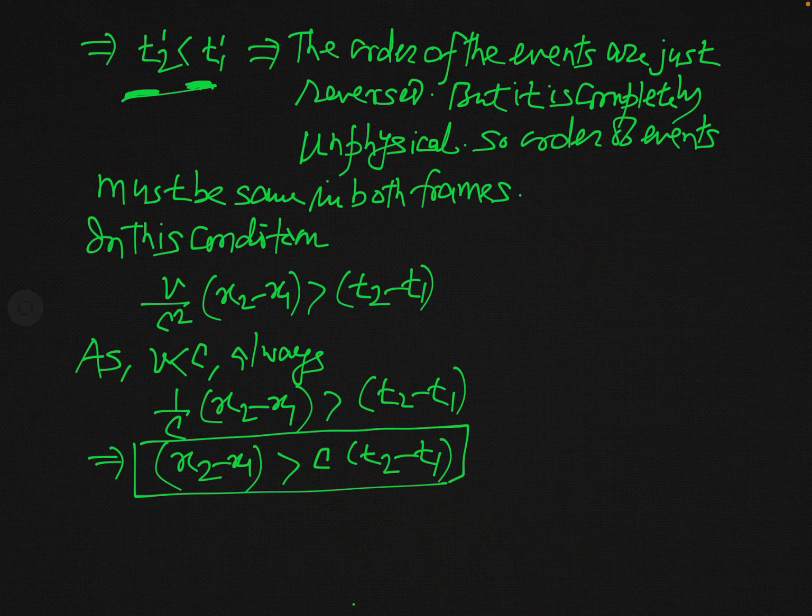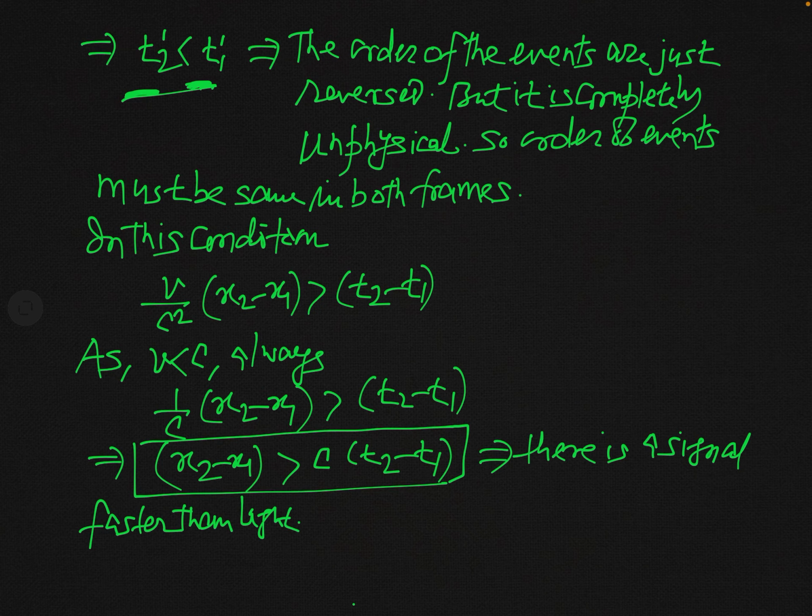And here the distance x2 minus x1 is greater than the distance covered by the light signal. So this result shows that there is some signal which is faster than light.